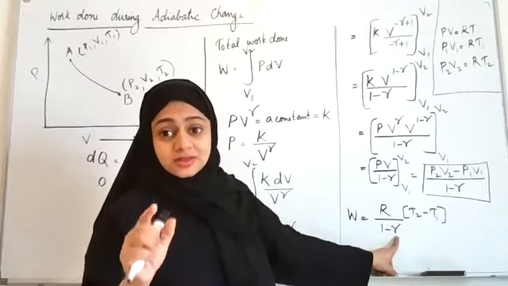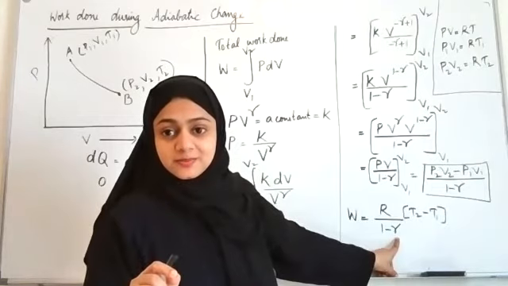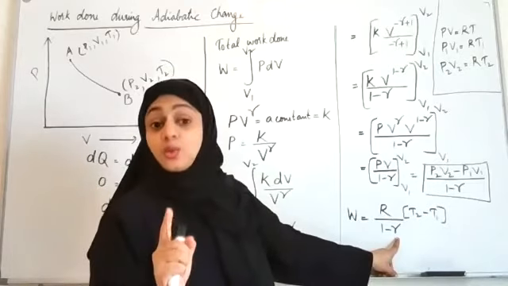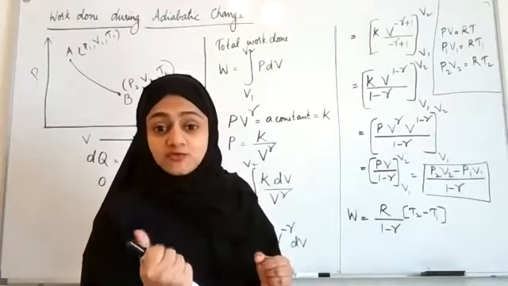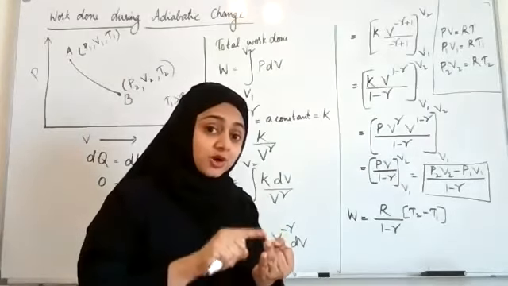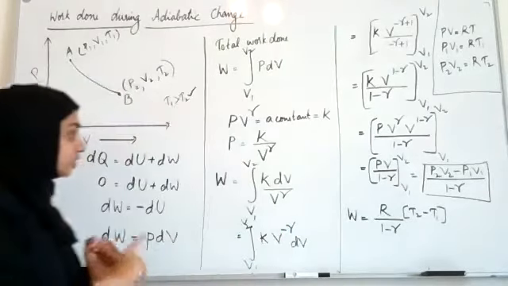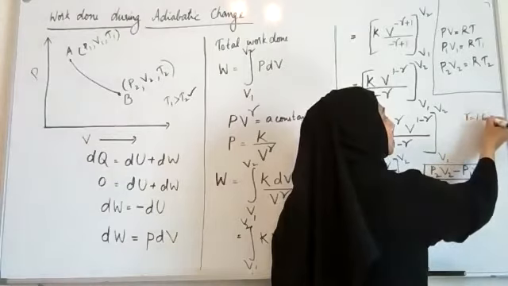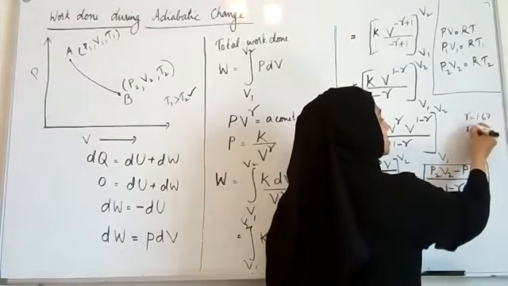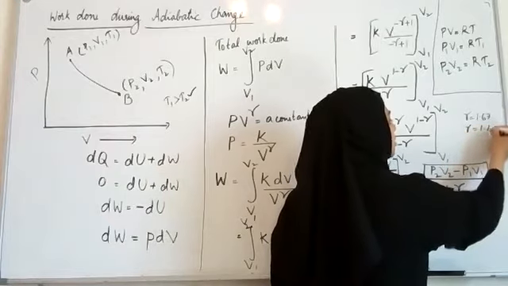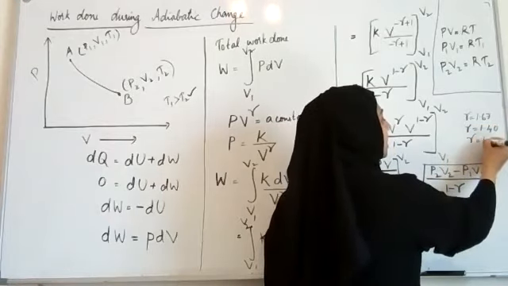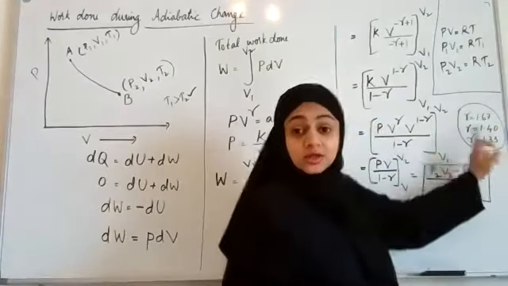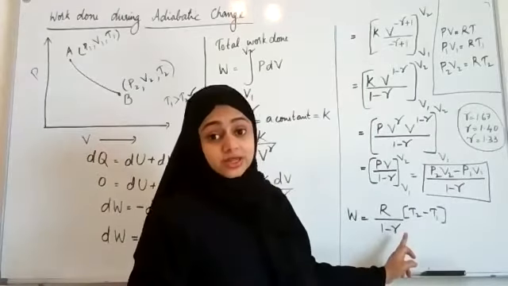Remember, we derived. Positive. Yes, Hasina, you were telling. I was saying maybe it's negative. It will be negative. You are right. Why? We have obtained the value of gamma for monoatomic, diatomic, and polyatomic molecules. You remember what were the values? For monoatomic molecules, gamma was equal to 1.67. For diatomic, gamma was equal to 1.40. And for polyatomic, gamma is equal to 1.33. So always gamma was bigger than 1. So 1 minus gamma again will be a negative quantity.